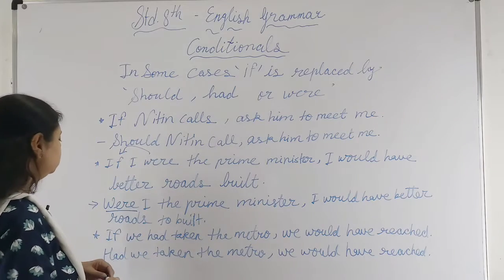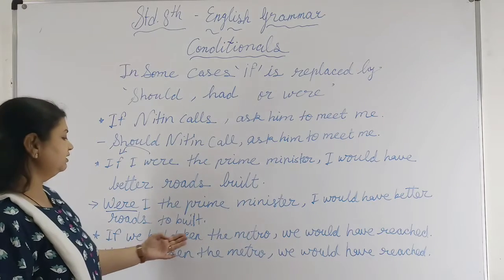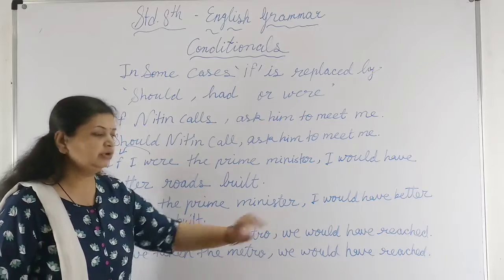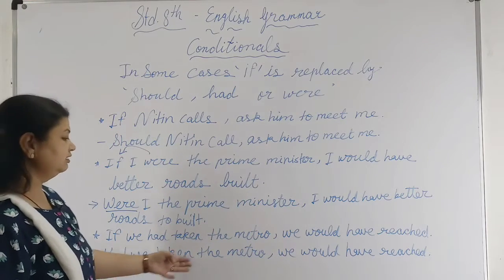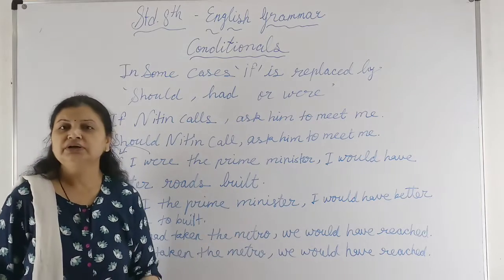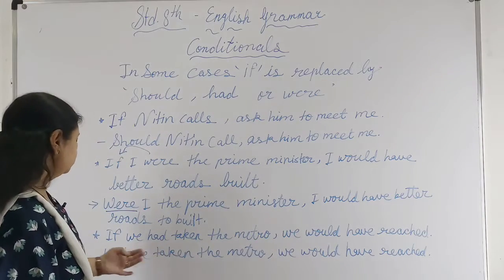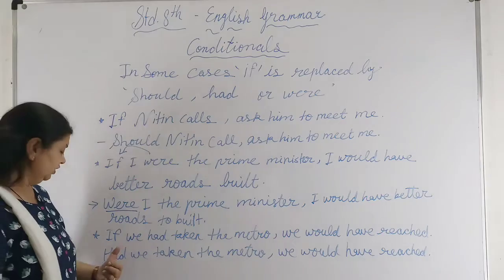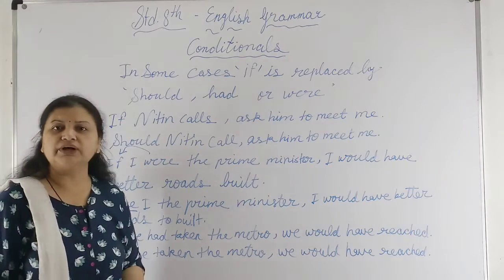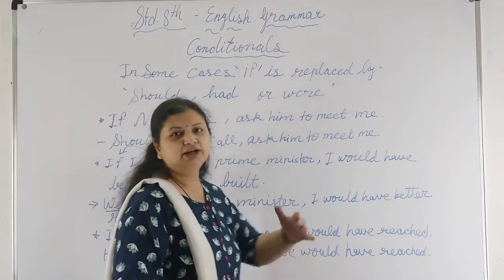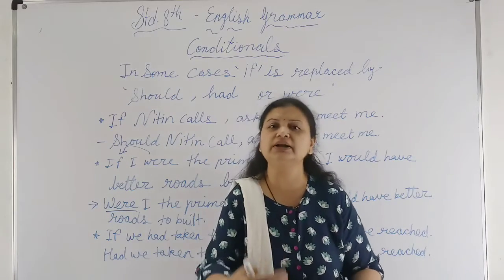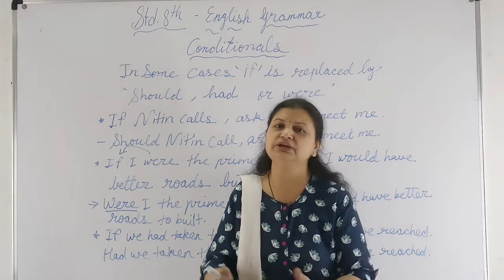Now in the third condition: if we had taken the metro, we would have reached. Now see, had we taken the metro, we would have reached. This is the same condition: we remove if and use had over here. So like these we can replace if and use should, were and had according to the sentence.